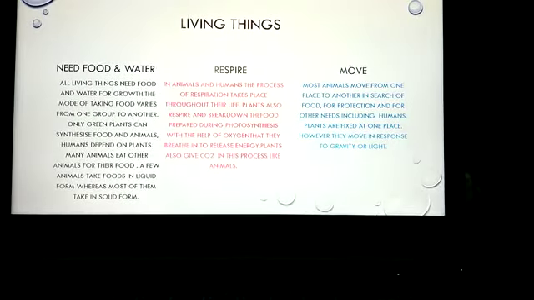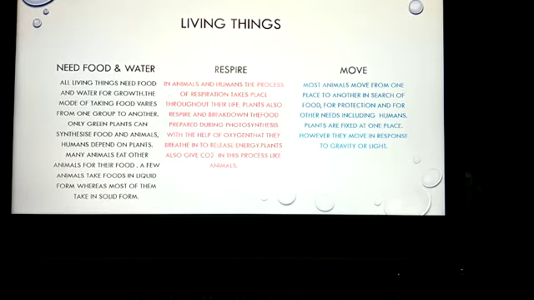Living things need food and water to live. So we know that all living things need food and water for their growth. The mode of taking food varies from one group to another. Only green plants can synthesize food, that is, they can produce food, and animals and humans depend on the plants for their food.